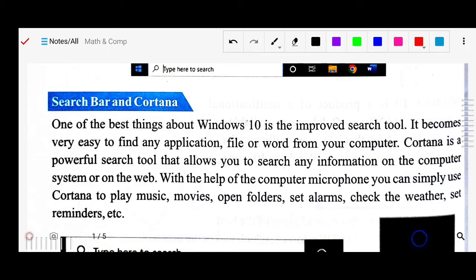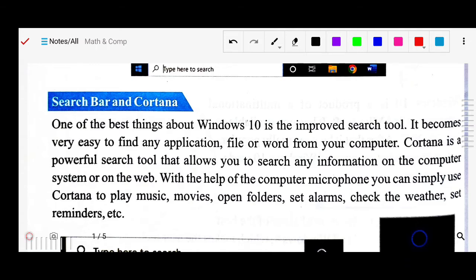Now there is a special search bar, and one more thing is added, Cortana. It has become very easy to find any application, file, or word from your computer. Cortana is a powerful search tool that allows you to search any information on the computer system or on the web. It is connected to the internet, so you can search online through Cortana. And the best part of Cortana is that it supports speech.